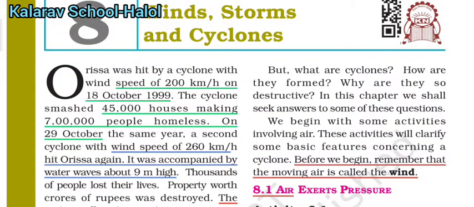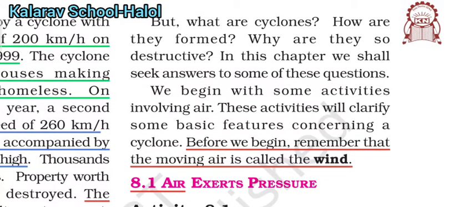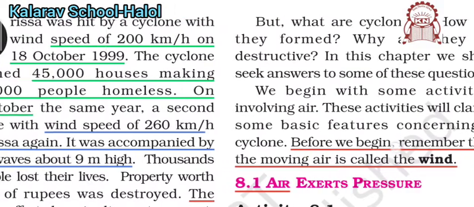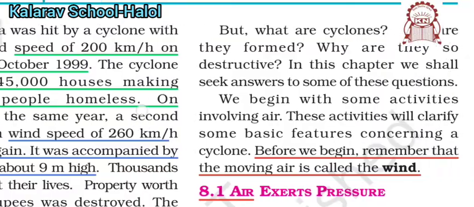Here the question arises: what are these cyclones, how do they form, how do they become destructive? In this chapter I will give the answers to these questions. So firstly we have to know what is wind. As I told you, the wind speed was 200 km per hour, the next was 260 km per hour. But the question is, what is wind?